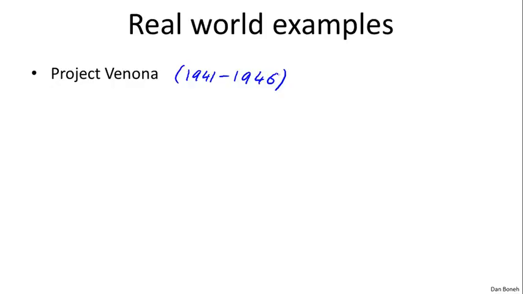And US intelligence was actually able to intercept these two-time pads, these ciphertexts that were encrypted using the same pad applied to different messages. And it turns out over a period of several years, they were able to decrypt something like 3,000 plaintexts just by intercepting these ciphertexts. The project is called Project Venona. It's actually a fascinating story of cryptanalysis just because the two-time pad is insecure.